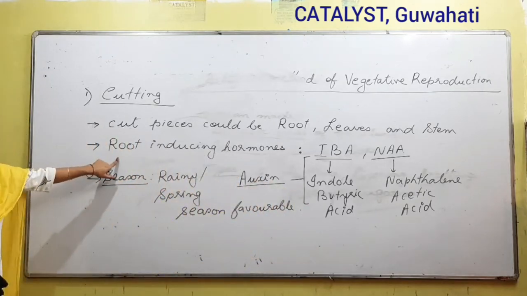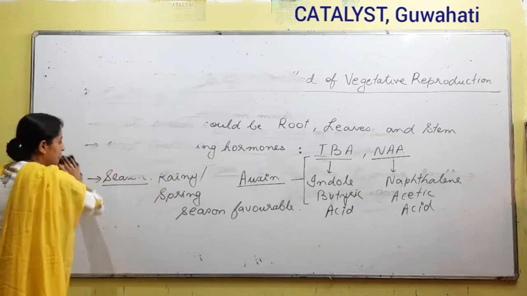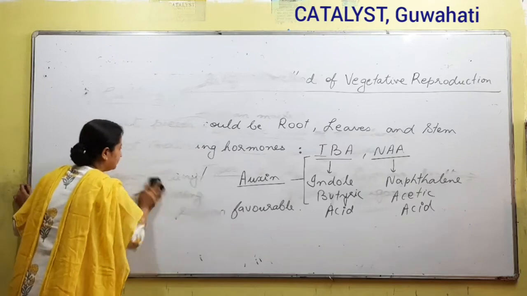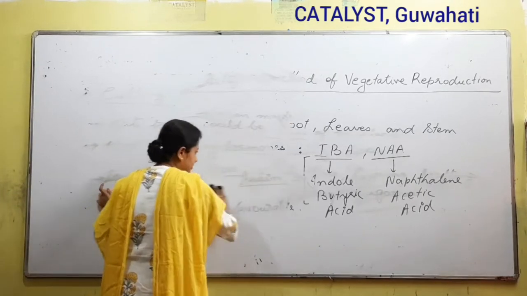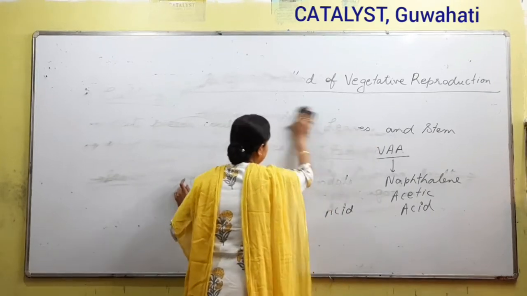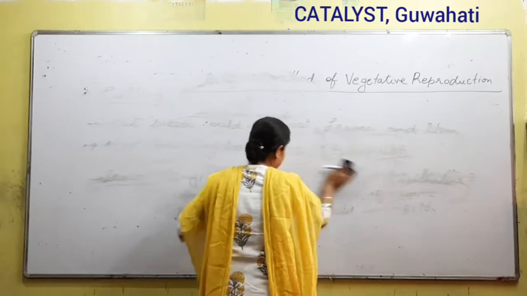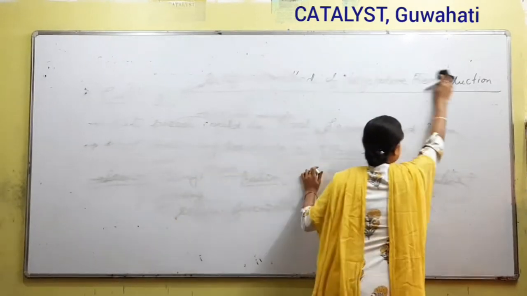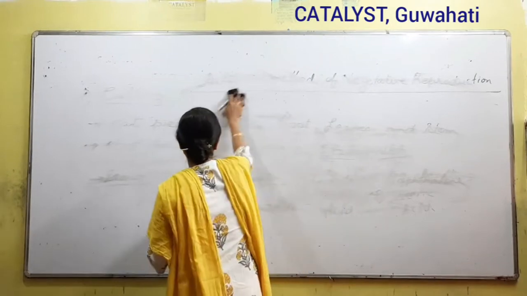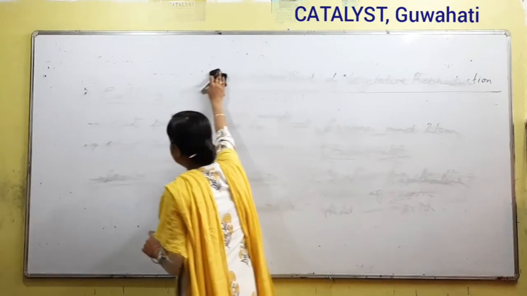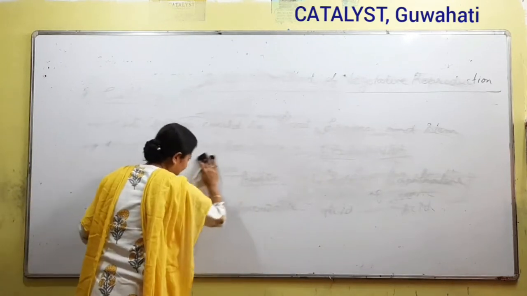Now we'll be talking about root cuttings. Through root cuttings we can produce plants. We don't have to go into details as to how the process is conducted, as those details we are not required to study at this part. So we just need to remember the examples of root cutting and leaf cutting. As far as stem cutting is concerned, stem cutting being the most common type of cutting method, we will have to cover the details.